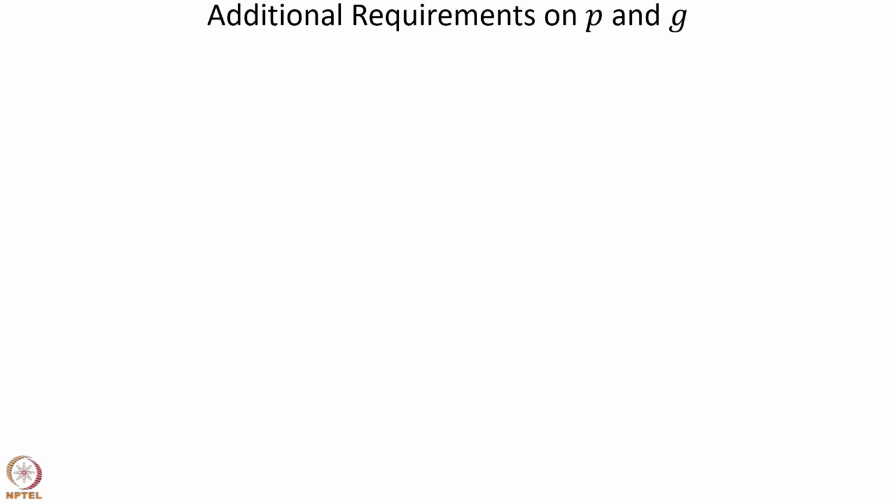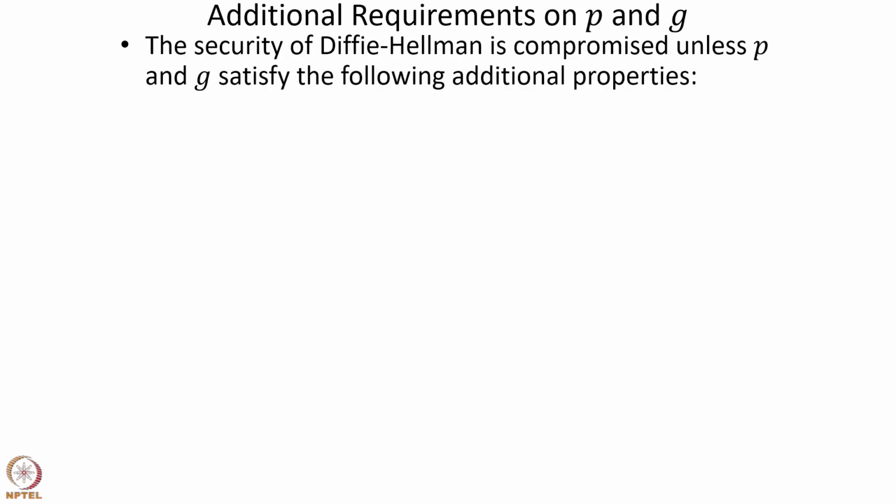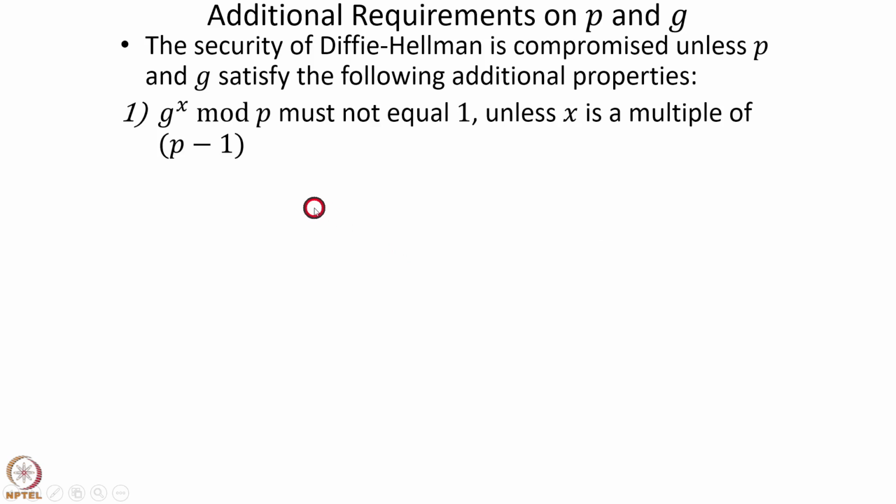Now, there are some additional requirements on P and G for the protocol to be secure. The security of Diffie-Hellman is compromised unless P and G satisfy the following additional properties. One property is that G to the power x mod P must not equal 1 unless x is a multiple of P minus 1.